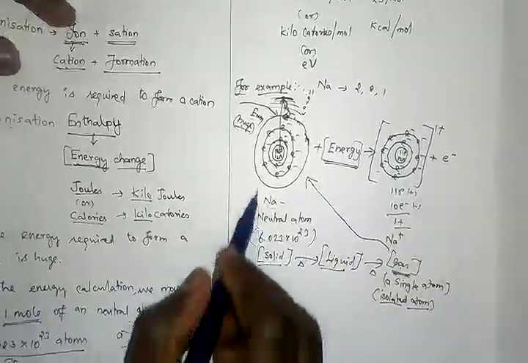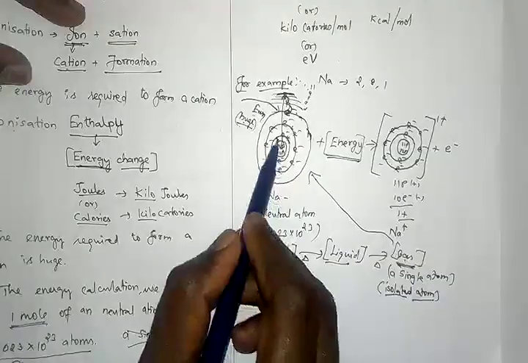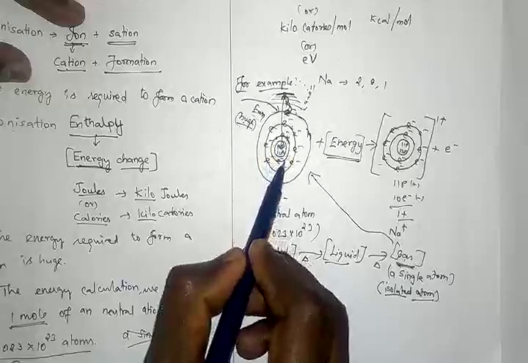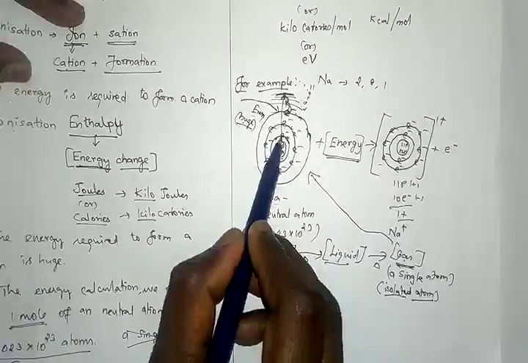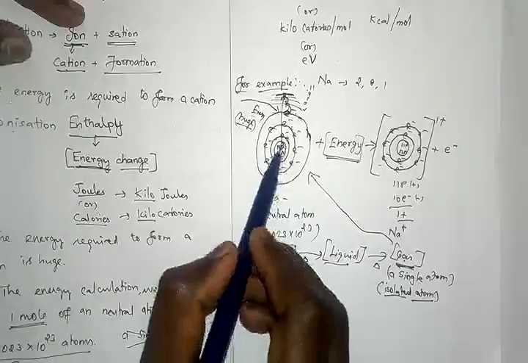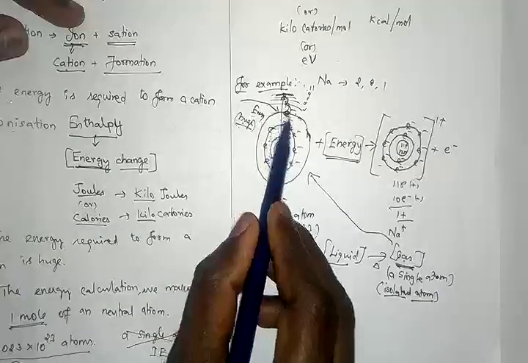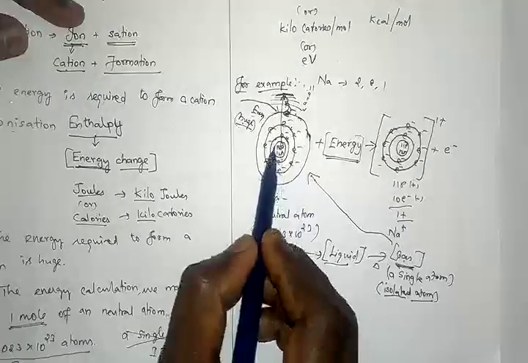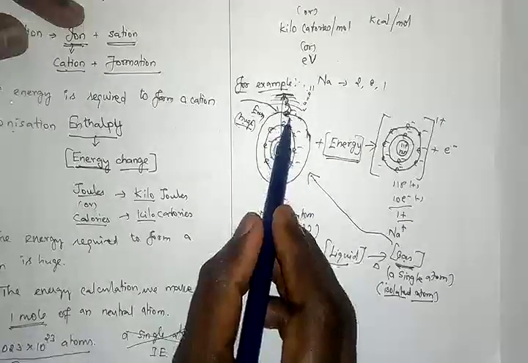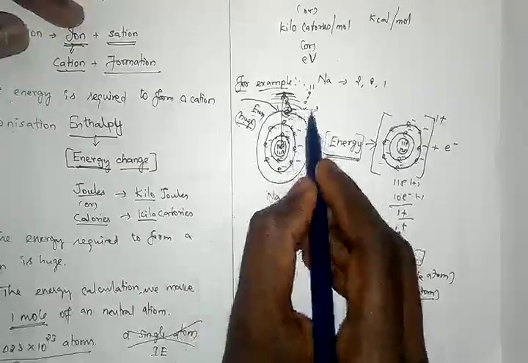One more piece of information you should know here is to compare this diagram. See, from the nucleus, which electron is strongly bound? The first shell electron is strongly bound because the distance between the nucleus and the electron is less. Which one is loosely bound? The last shell electron is loosely bound because the distance between the electron and the nucleus is large. So the nucleus cannot pull the electron very firmly, very tightly. So this electron is a loosely bound electron.